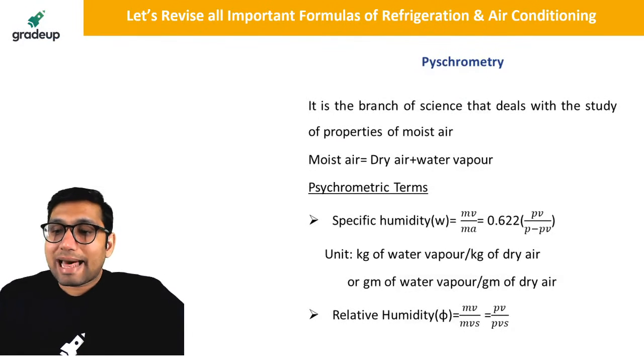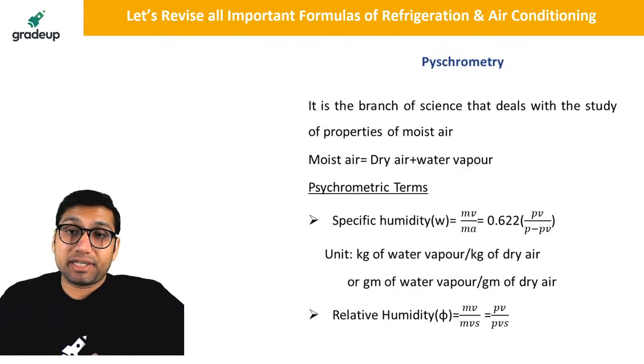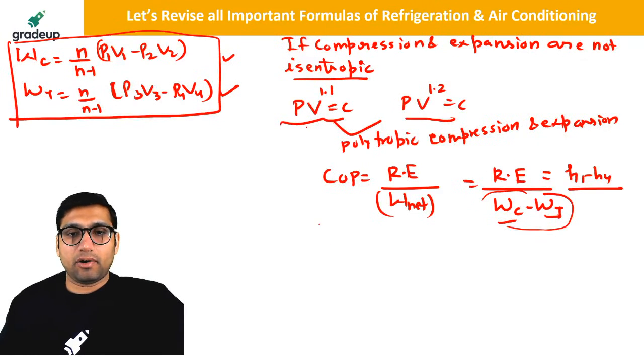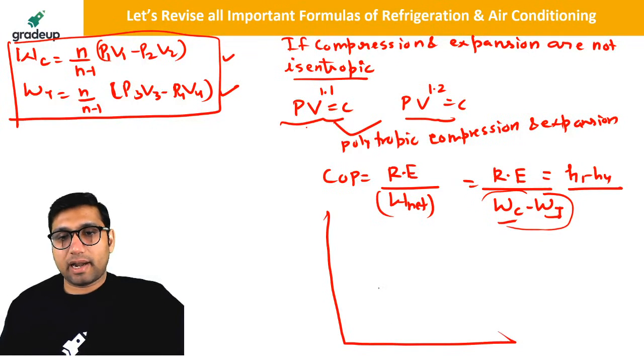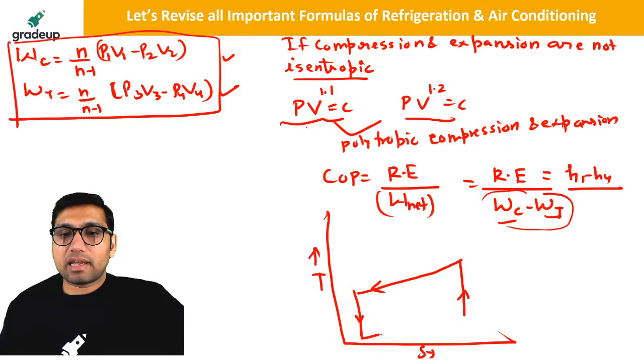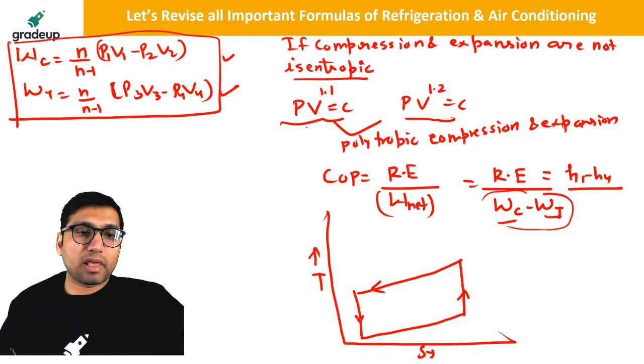Now let's come to the last topic of refrigeration and air conditioning, which is air conditioning. One more important thing in this gas refrigeration, although you will study that in the Brayton cycle also: sometimes the compression and expansion are not isentropic, and they give you the isentropic efficiency. What is isentropic efficiency? Due to friction, the expansion and compression is sometimes not isentropic, it is actual.